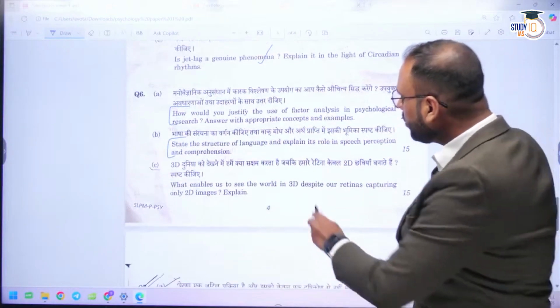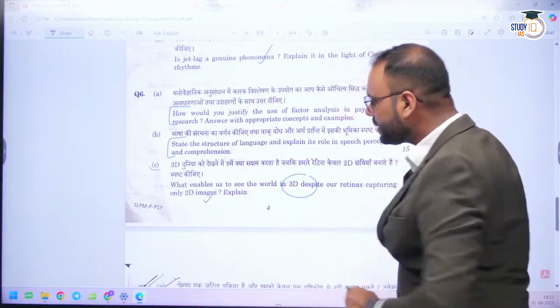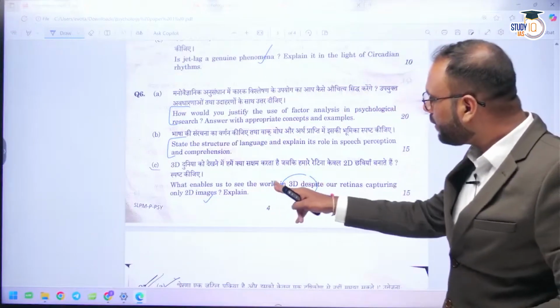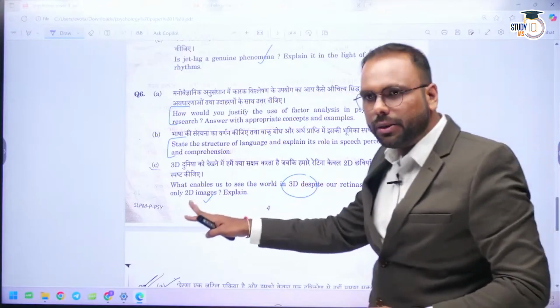The next question is about the role of 3D and 2D images. Okay, so this is what enables us to see the world in 3D despite our retina capturing only 2D images.